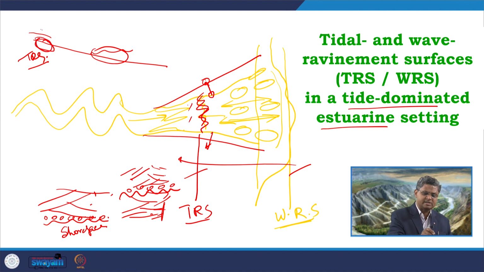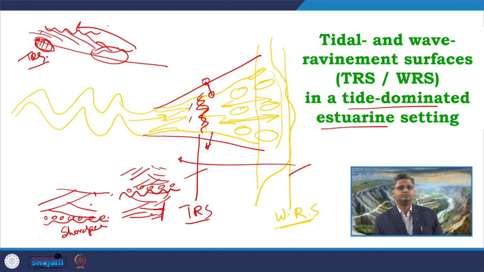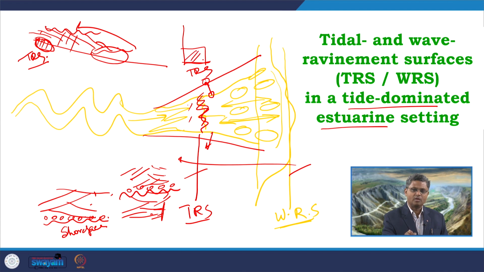If more sediments are coming in and covering up over here, then only this surface will be preserved, because by the time the wave refinement process comes over here, this is onlapping. So, the refinement process will be going on somewhere here. Always in a vertical log, if that extra amount of buffer sediment has been deposited, we will get the tidal refinement surface at the bottom, followed by a package of sediments, followed by the wave refinement surface.